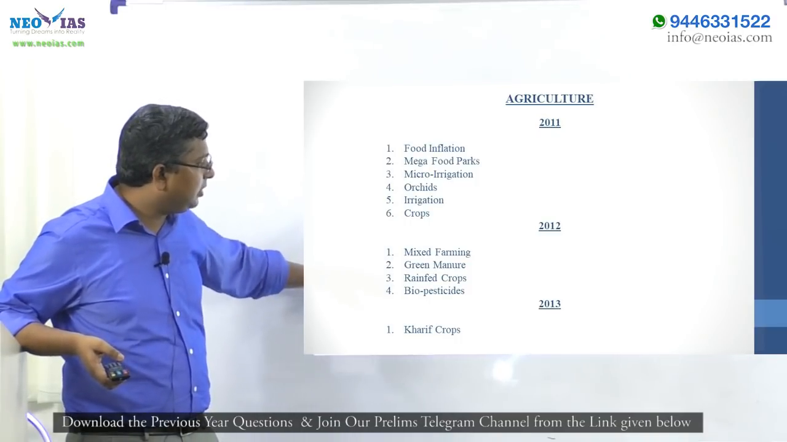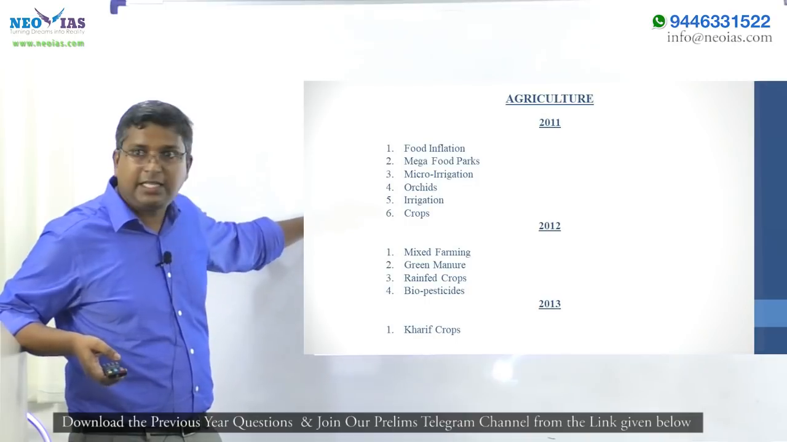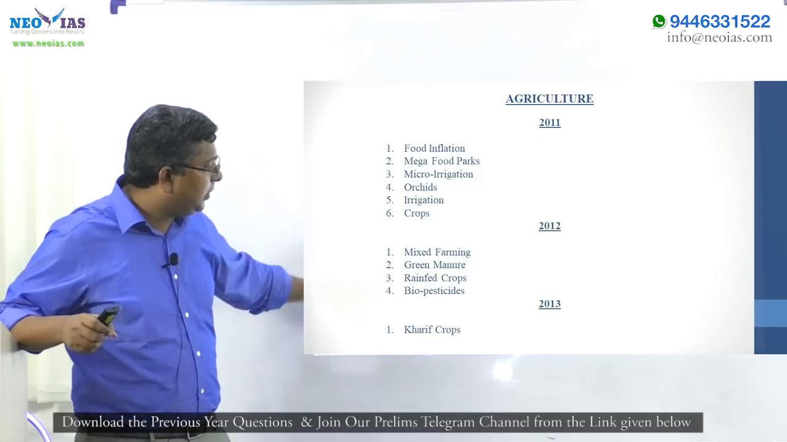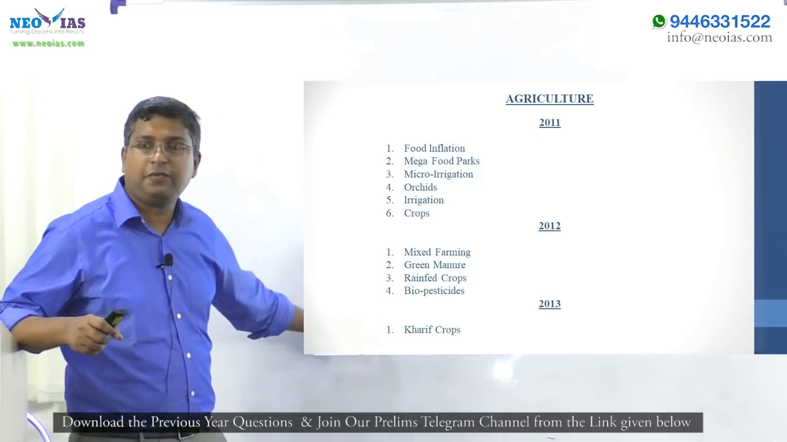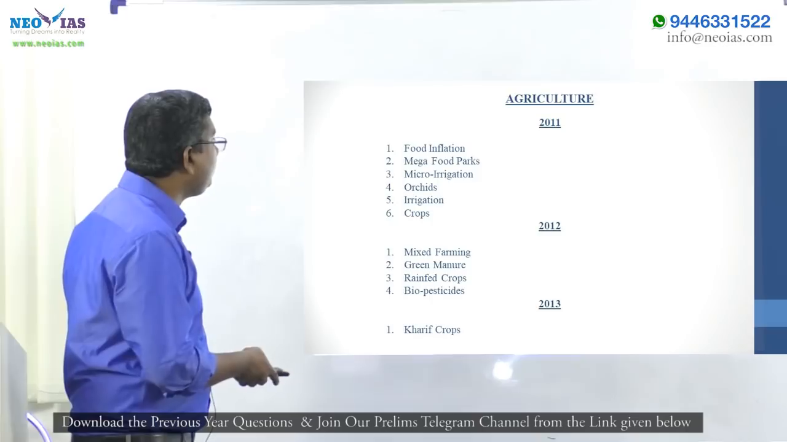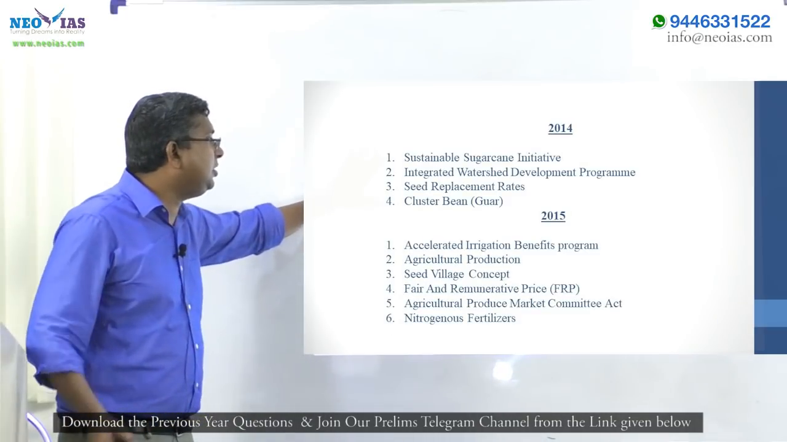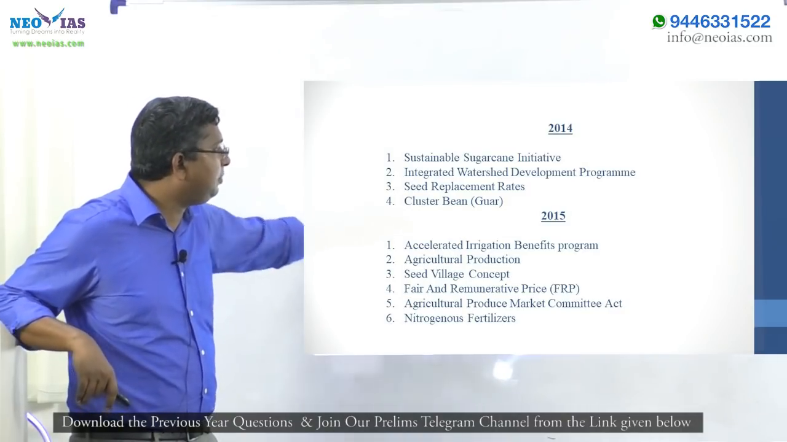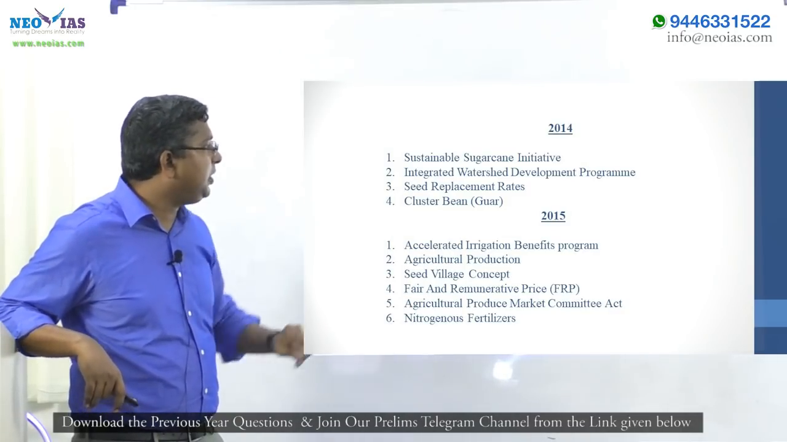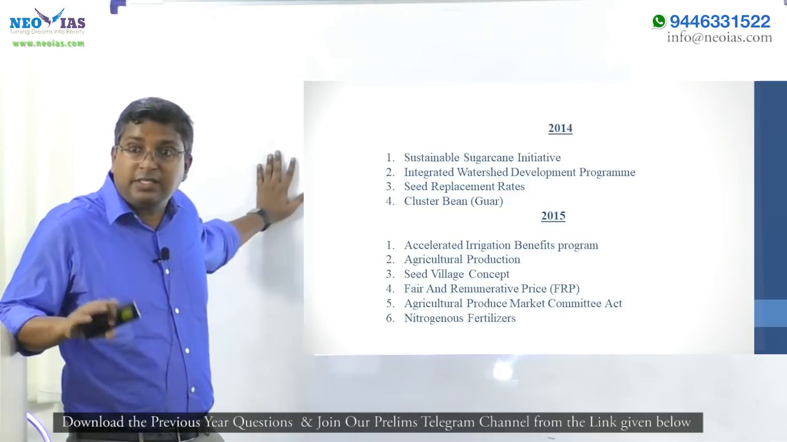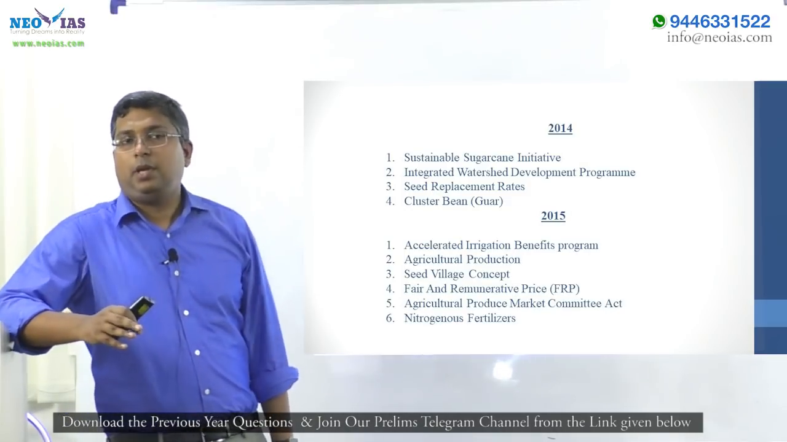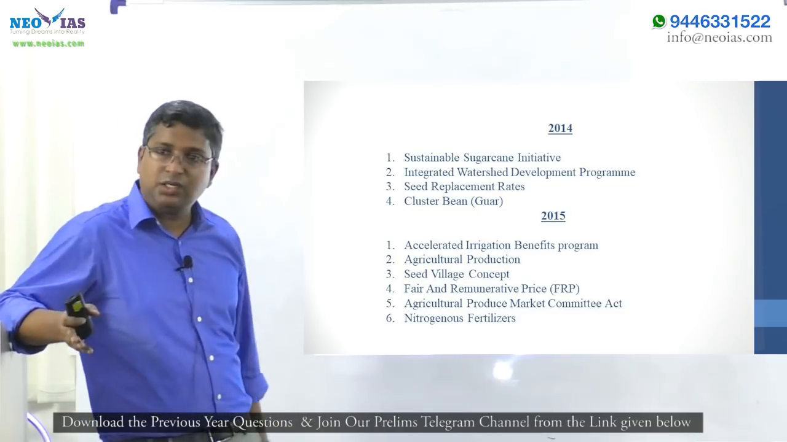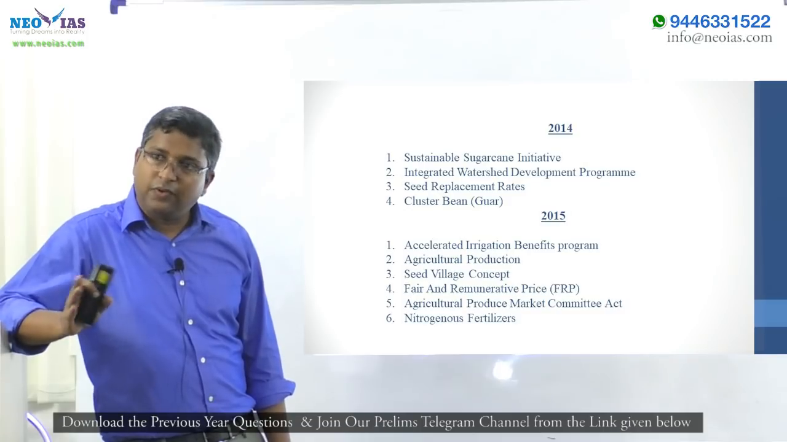Kharif crops, so see the crops, they ask different types of crops, okay. See the significance of crops in agriculture. In 11 there was a question on crops, rain fed crops, and Kharif crops in 13. In 14, initiatives like sustainable sugarcane initiative, integrated watershed development program, seed replacement rate, then cluster bean. When it comes to irrigation, it's another favorite area. See, crops, irrigation is there in your main syllabus also. So irrigation and crops are favorite areas of UPSC.